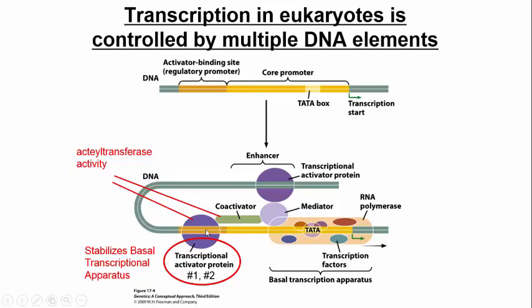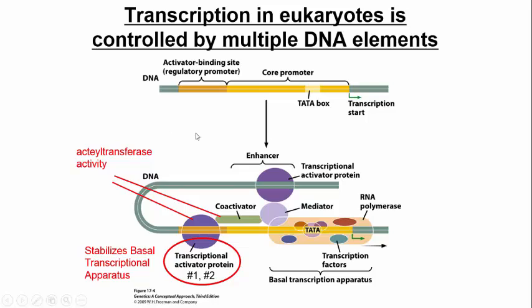One way is by physically tethering themselves to the RNA polymerase to recruit it to that promoter site. That's called scaffolding. So the first way I would write here is scaffolding, just that physical touching of the proteins to the polymerase. The second way, number 2, is by their acetyltransferase activity up here. What that does is, remember, when you acetylate DNA sequences, you open them up and allow them to be transcribed more easily.